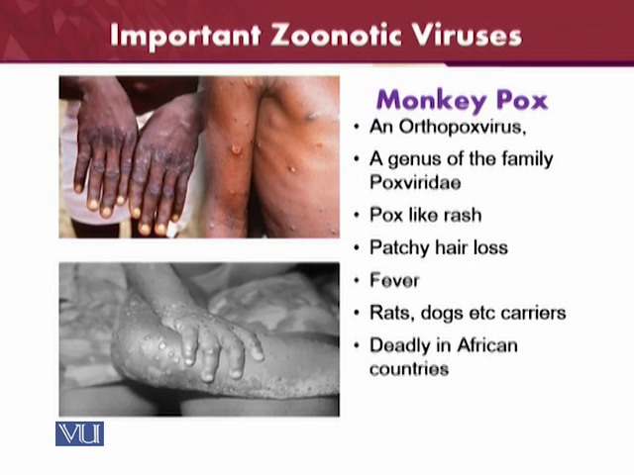The clinical signs are pox-like rashes. Here you can see in the diagram, these are the pox-like rashes present on the body, and patchy hair loss. The hair is lost from the body in the form of patches. The different patches of hair loss from the body will be patchy hair loss. It also leads towards fever. Rats, dogs and some such kinds of animals are the carriers, due to which the disease can come into the human beings. It has proved very deadly in the African countries already.